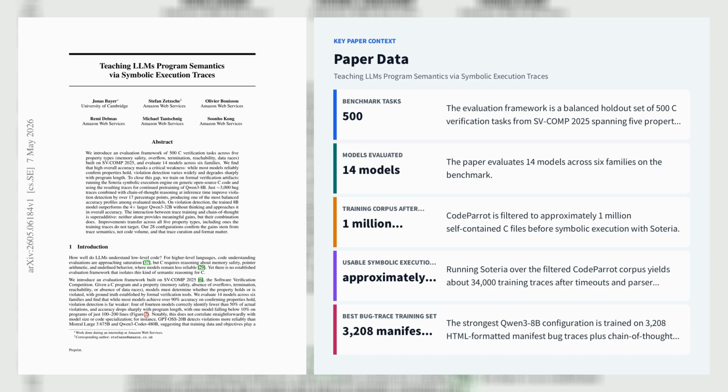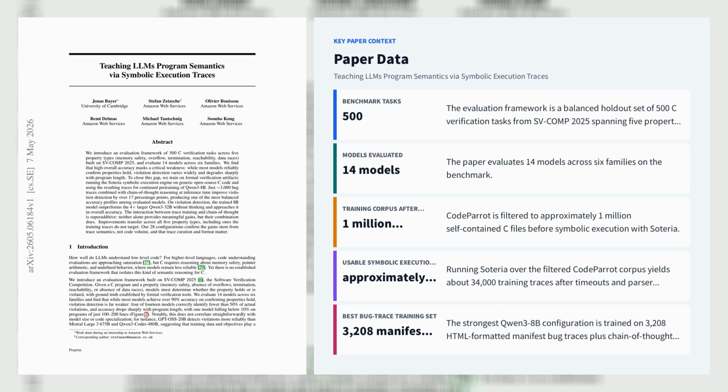Then they evaluate 14 models and find a persistent asymmetry. Most systems exceed 90% accuracy when a property holds, yet violation detection is much weaker, with 4 models below 50% on violations and accuracy collapsing as programs grow beyond 100 to 200 LOC.